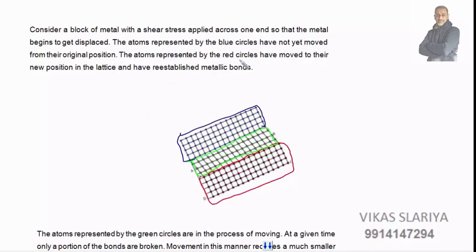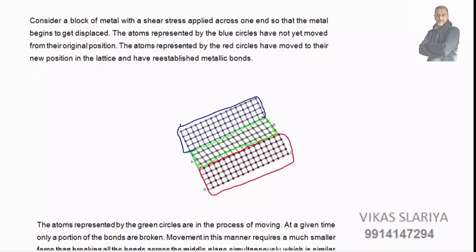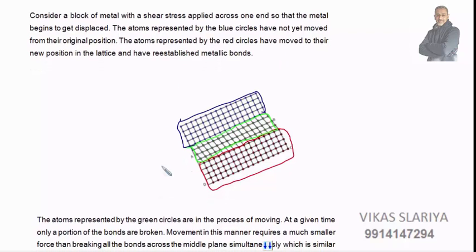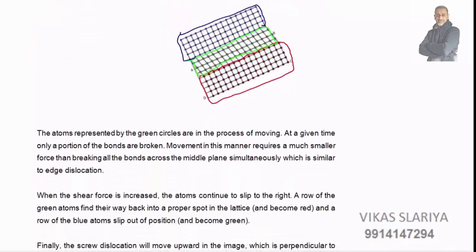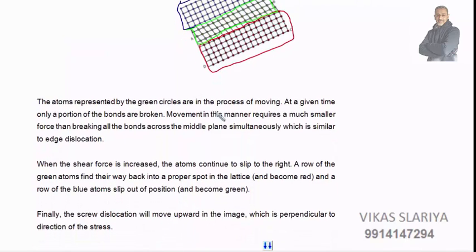Means the atoms represented by blue circles have not moved, red circles have moved to new positions and have re-established metallic bonds, and green circles are in the process of motion.